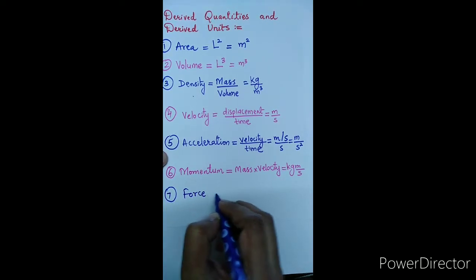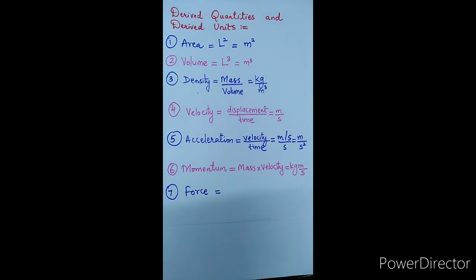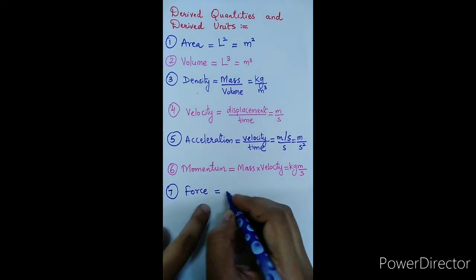force. As we know, the force is the product of mass and acceleration.